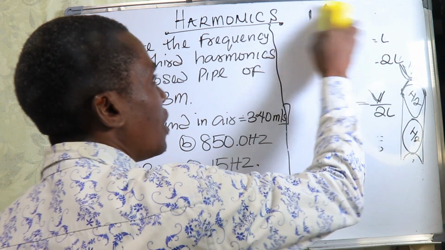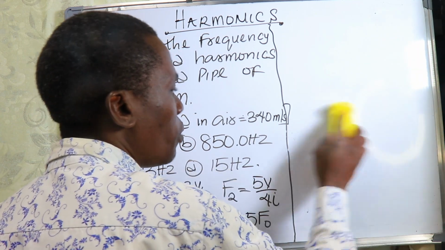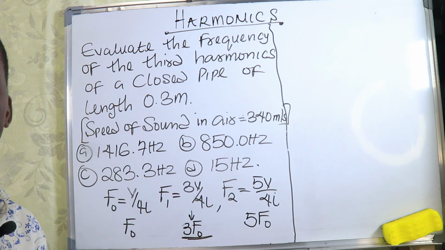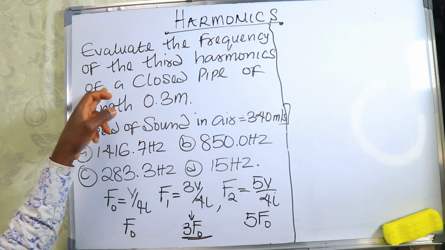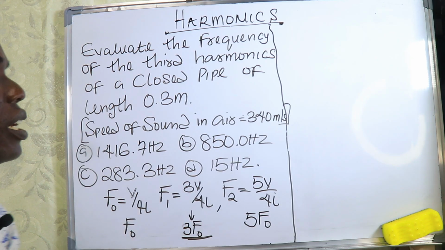With all these things now, I know you don't understand what open pipe means and what closed pipe is, and how you can get all your harmonics or the overtones from this pipe. Now the question says we should evaluate the frequency of the third harmonics of a closed pipe of length 0.3 meter.